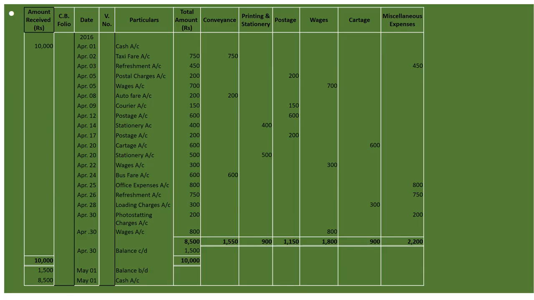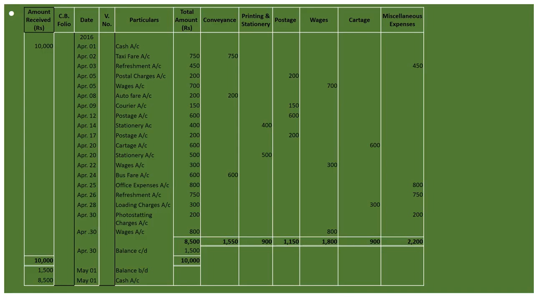On 1st April, cash account. Now on 2nd April, taxi fare. Taxi fare we will include under conveyance, so we will write under conveyance and total amount as well. Next one is refreshment. We will write under miscellaneous. April 5th, registered postal charges. We will write under postal charges, postage. On April 5th, wages. We will write under wages and total column.